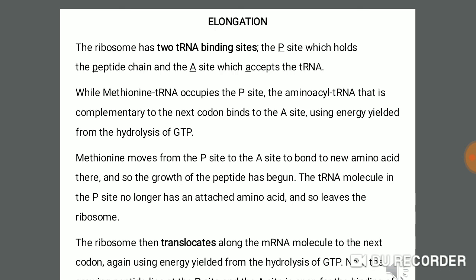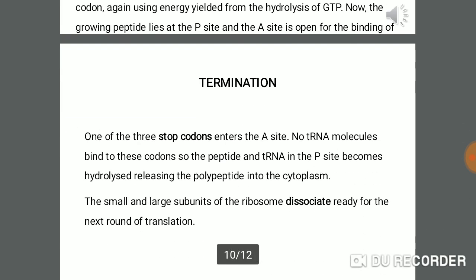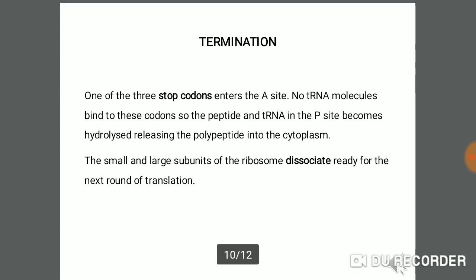In this way the process continues, and the next amino acid tRNA molecule comes and provides amino acids, then the tRNA molecule leaves, and the process continues. We will understand this in the figure next to this. Now the last step is termination.